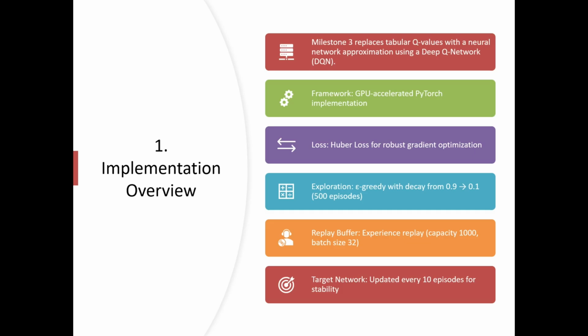For exploration, we had epsilon greedy with decay from 0.9 to 0.1 over 500 episodes. A replay buffer, an experience replay, with capacity 1000 and a batch size of 32. The target network was updated every 10 episodes for stability.